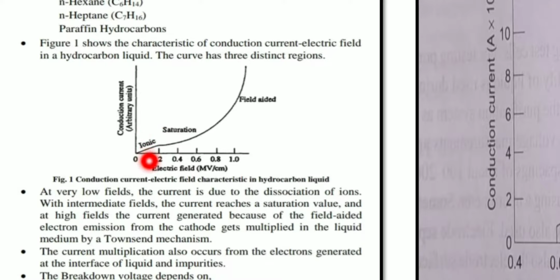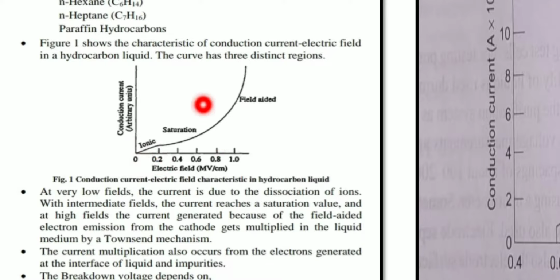Dissociation is nothing but the splitting up of the liquid molecule, the ionic compounds separating into smaller ions or particles like atoms or ions. So at very low fields, due to the dissociation of ions, the current occurs. This region is called the ionic region.